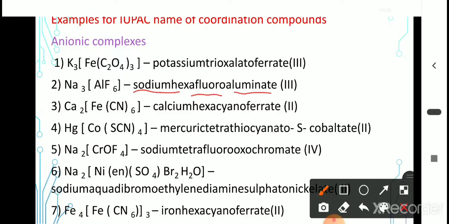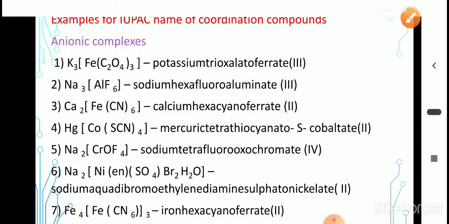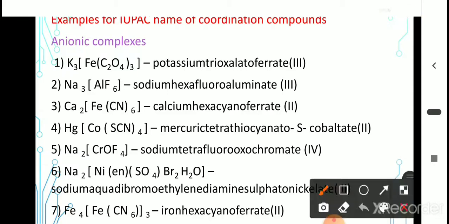Next one, third one, the cation is calcium, therefore we have written calcium. The ligand in the complex ion is cyanide, 6 cyanide ions, hexacyano, then ferrate. Calcium hexacyanoferrate. Oxidation state of Fe is 2, therefore Roman numeral 2.